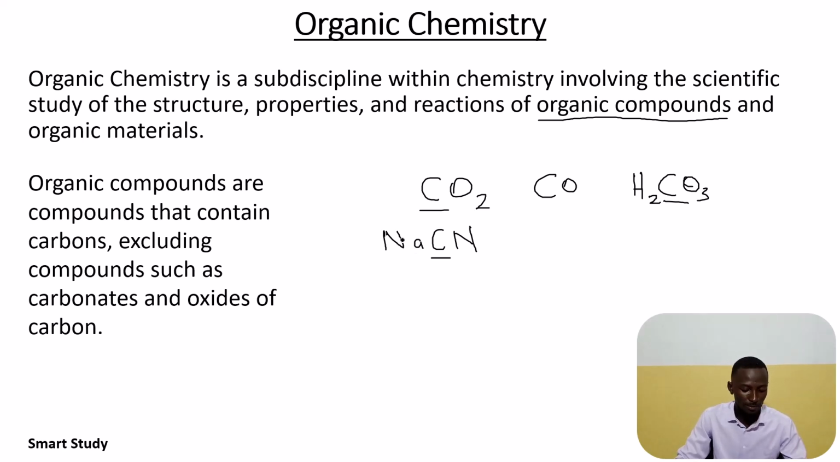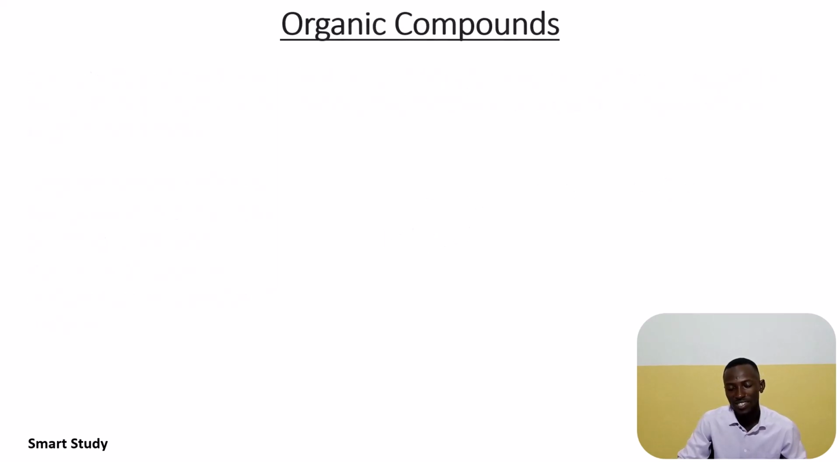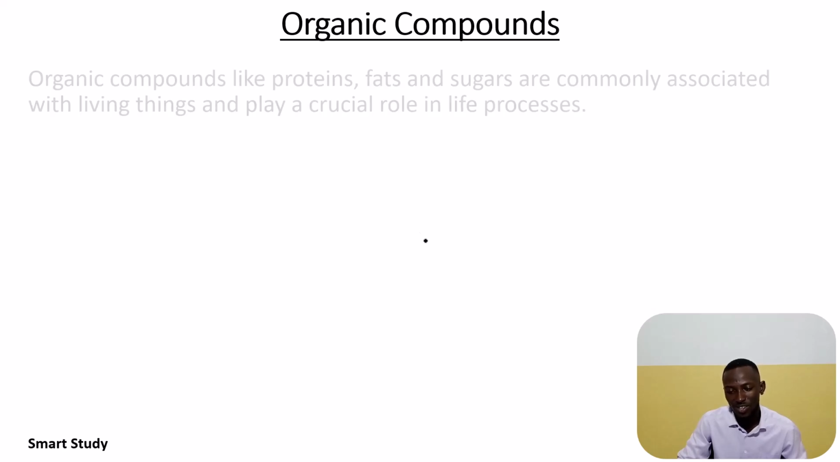Organic compounds like proteins, fats, sugars, and so on are found all around us, and they play a crucial role in the life processes of living things. It is very hard to think about what life would be like without these organic compounds. And our life actually revolves around substances that contain organic compounds.